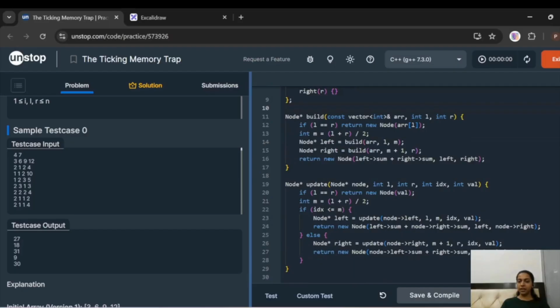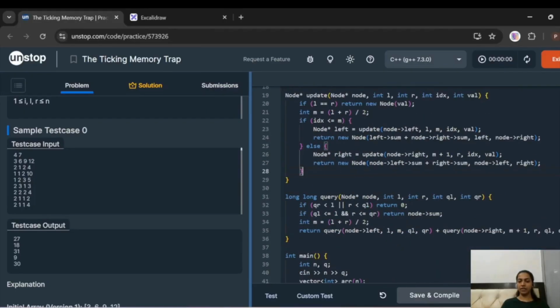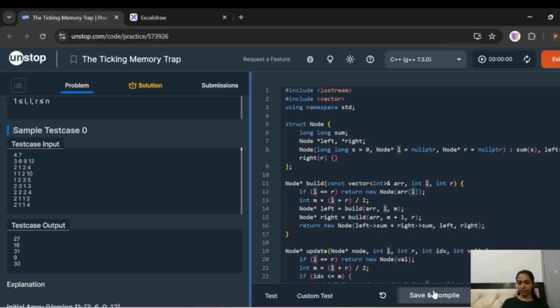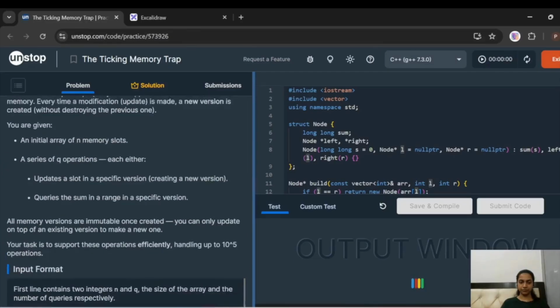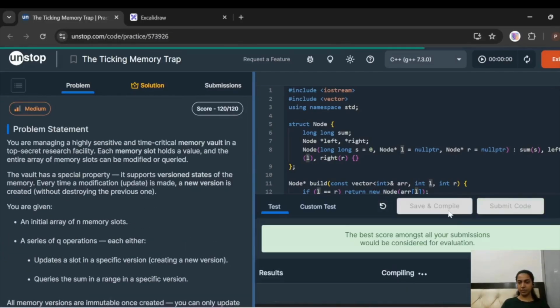So when we write an update function, we make a new value and then update our persistent tree using that. And when we want to find the sum, we find the sum using that and return it in our query. So this is what's happening in our code. I'll just compile it once, and let's submit this code.